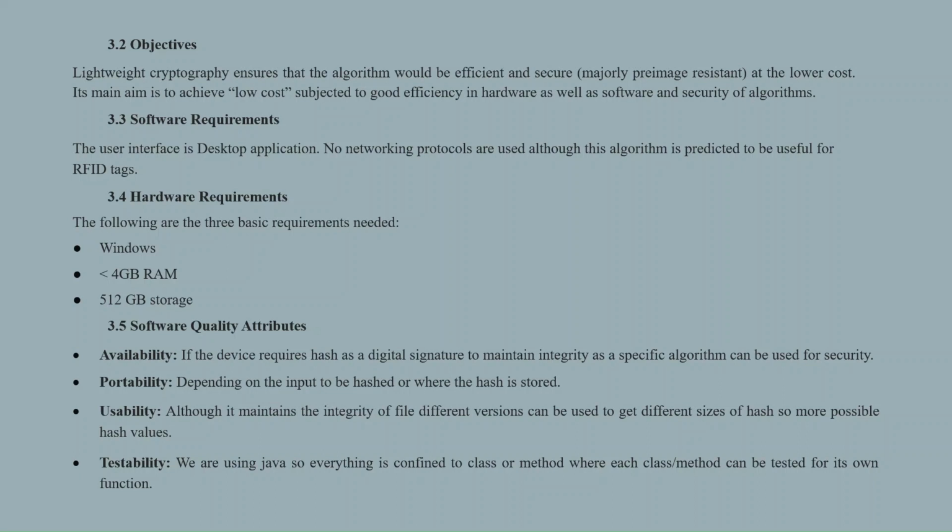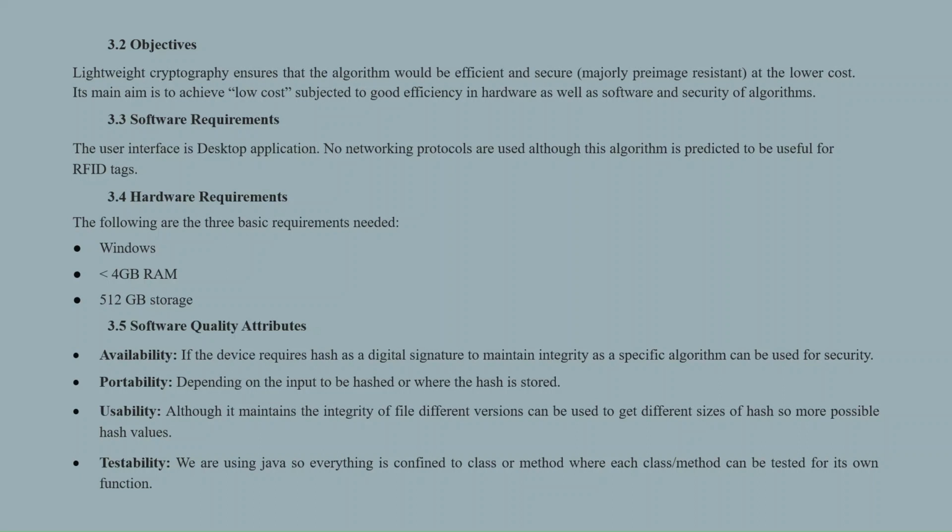No networking protocols are used, although this algorithm is predicted to be useful for RFID tags. The following are the basic requirements needed for the project: the Windows operating system, a minimum of 4 GB RAM and 512 GB of storage.